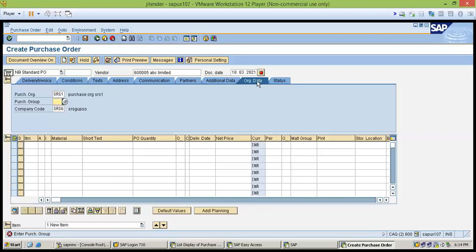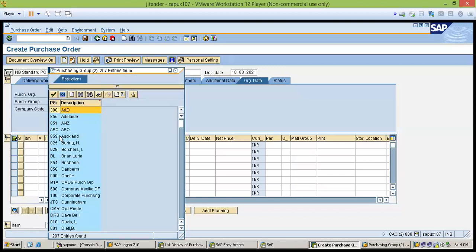In organization data, one of the important fields is purchase group, which is the buyer who is going to purchase. If you know it, you can enter it, or you can press F4 and choose your buyer for the specific plant.